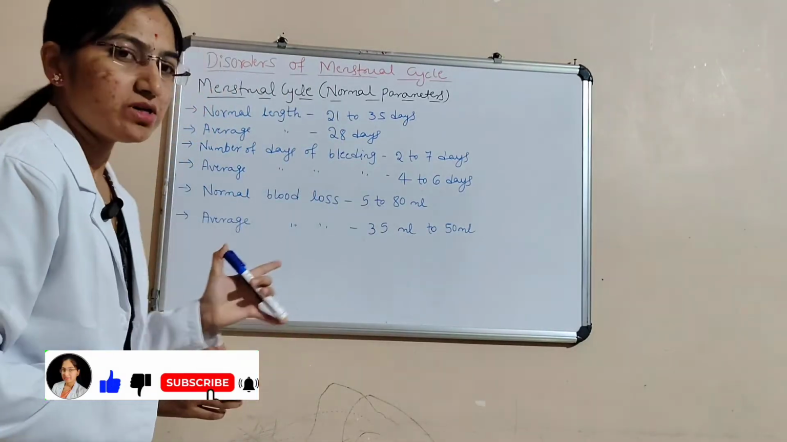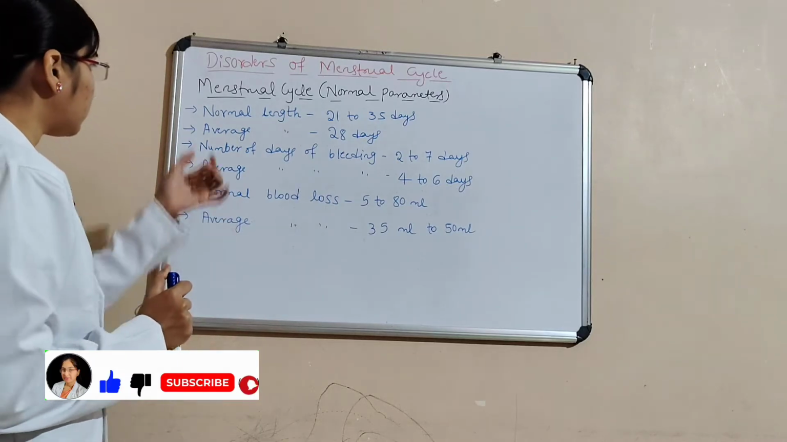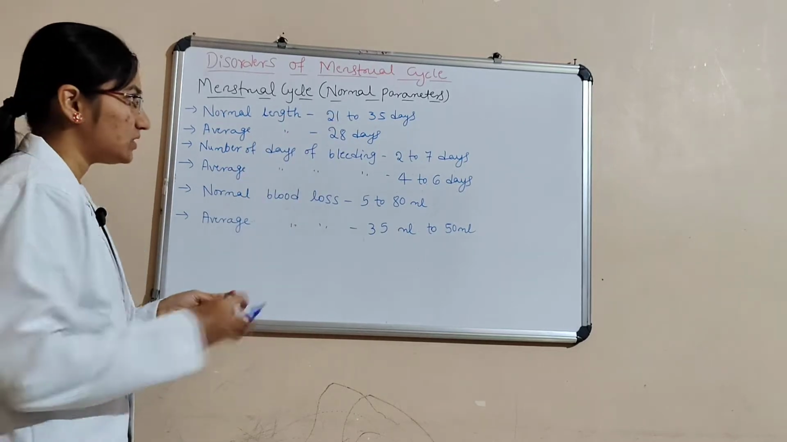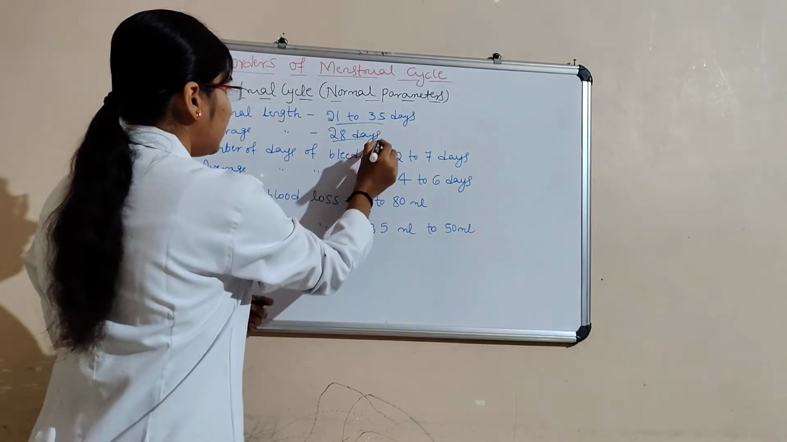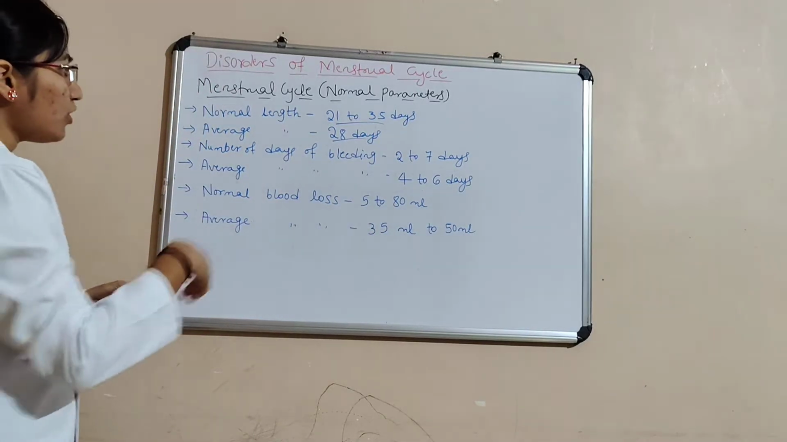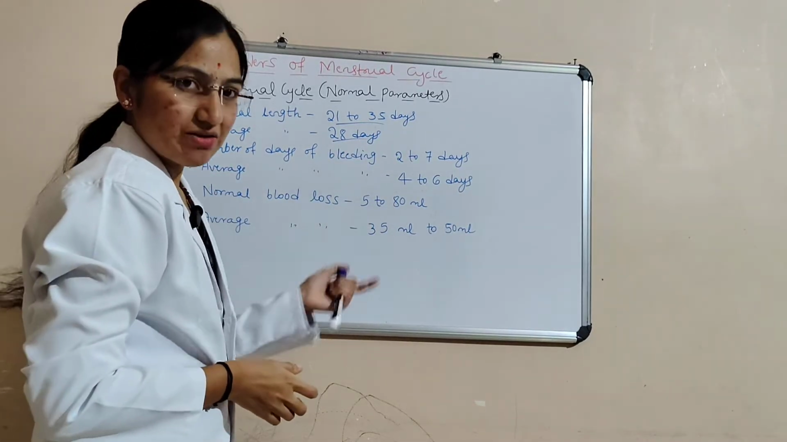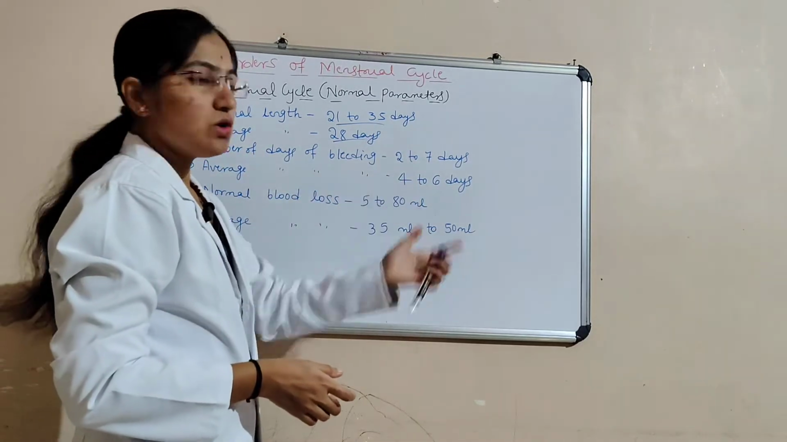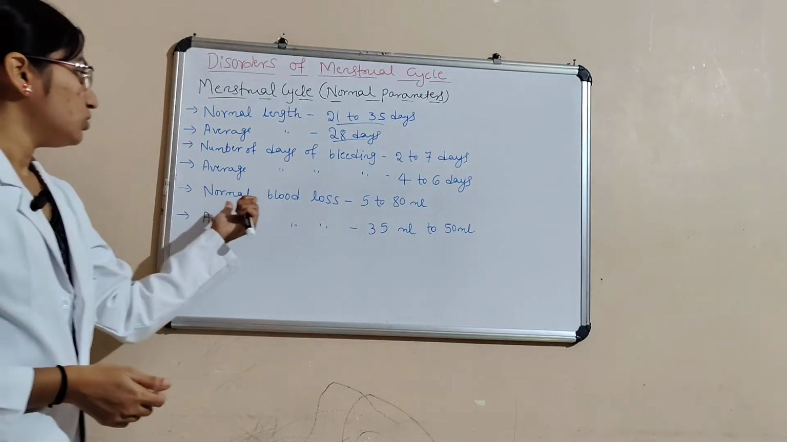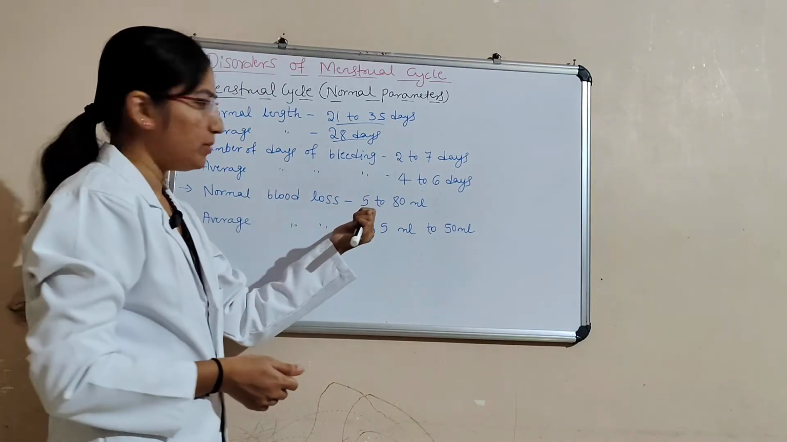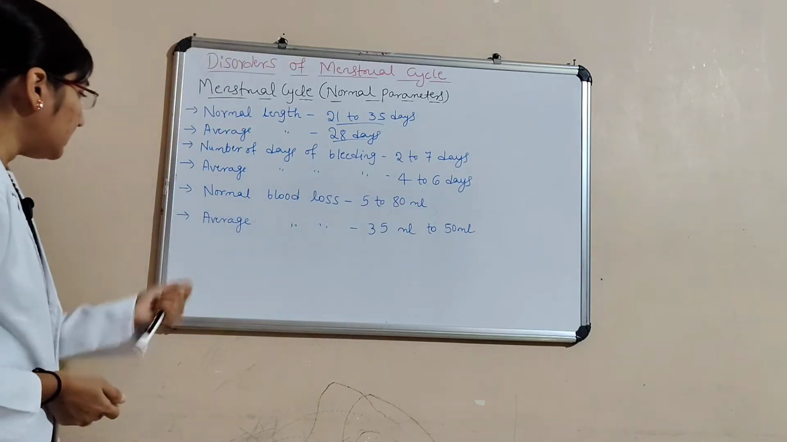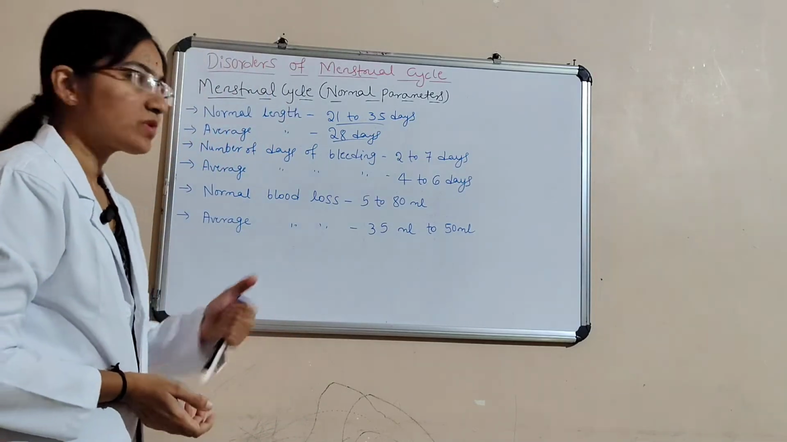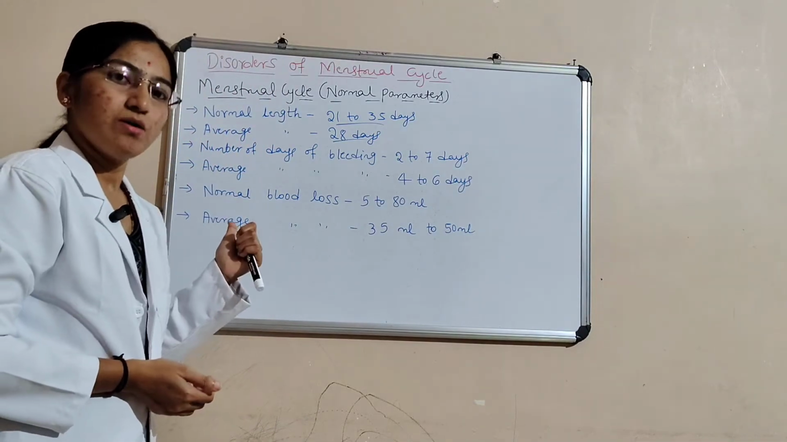These are the normal parameters. Normal length of menstrual cycle is 21 to 35 days, and average length is 28 days. Number of days of bleeding is 2 to 7 days, and the average days of bleeding is 4 to 6 days. Normal blood loss is 5 to 80 ml, and average blood loss is 35 to 50 ml. These are some of the normal parameters of the menstrual cycle.